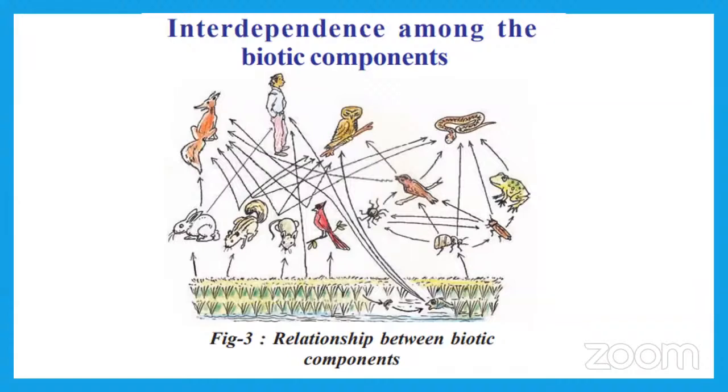Yes. Here, you are observing small plants or seeds. Those seeds are eaten by herbivores like a rat, squirrel, rabbit. And the rat is eaten by snake, owl, and fox.